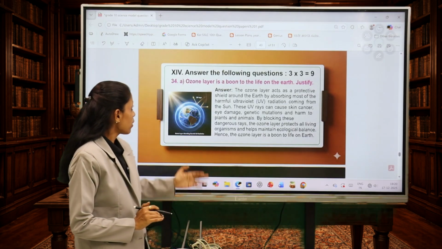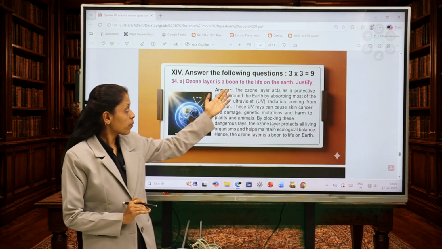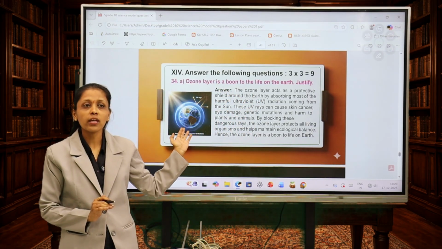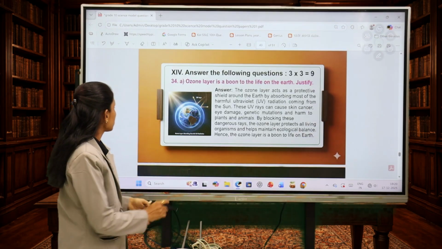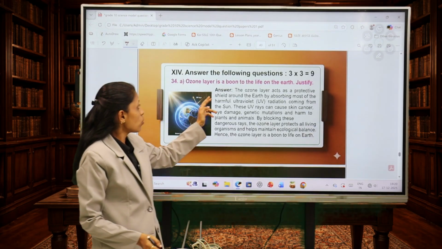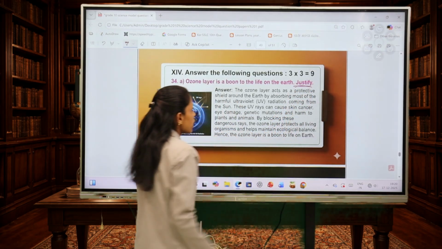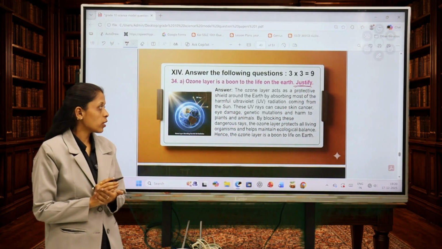Here is our next main. Answer the following questions. Here they gave 3 marks. One question carries 3 marks. First question, in that they are asking A. Ozone layer is a boon to life on the earth. Justify. They are asking justify.